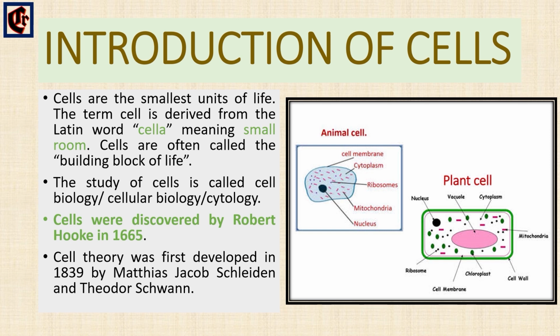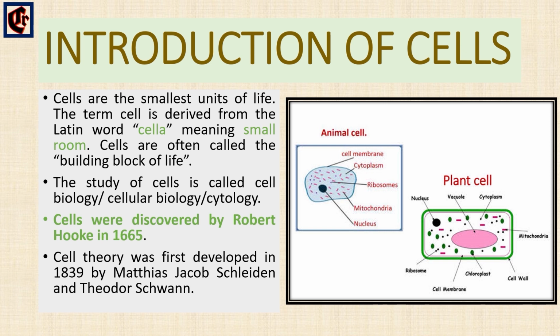The cell theory was first developed in 1839 by Matthias Jakob Schleiden and Theodor Schwann. They stated that all organisms are composed of one or more cells, that cells are the fundamental unit of structure and function in all living organisms, and that all cells come from pre-existing cells.